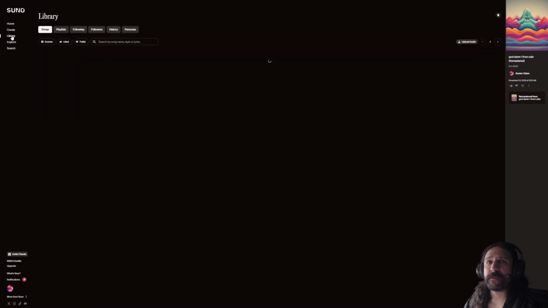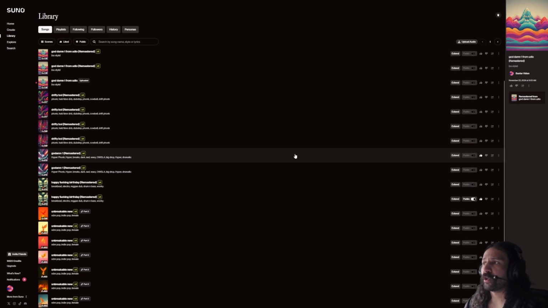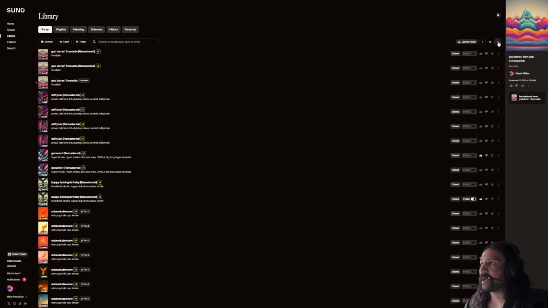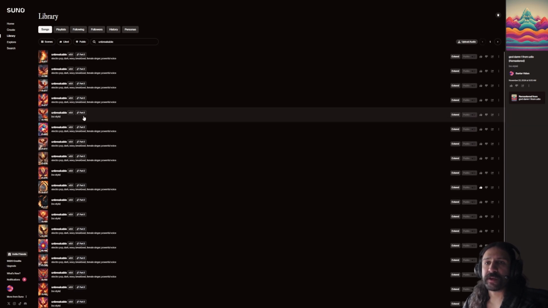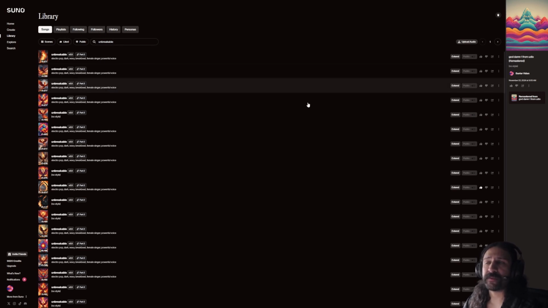Well, if you go down here to library, this is where we can see all of our generations since the dawn of time. You can just keep going back. I got probably hundreds of pages here. But you can also search. If you know there's a lyric that is in a song and you can't find the song, then you can search here and it will pull up all the songs with those lyrics, or say something in the title, or even the genre prompts. Then you can also make it so that only liked songs will appear. And if you didn't like a song, then it's not going to appear once you have that selected.